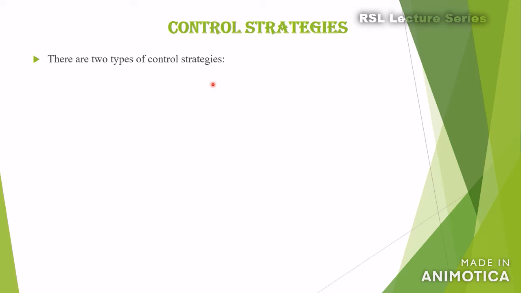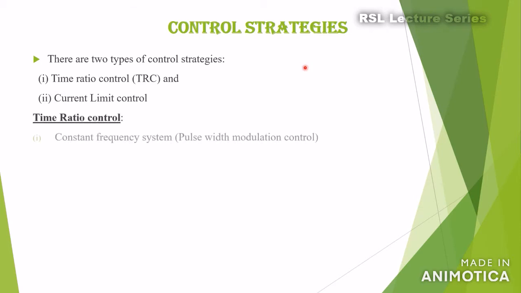In this lecture we'll discuss the control strategies. Control strategies are the methods used for controlling the duty cycle ratio of the chopper. There are two different methods: one is the time ratio control, and the other is the current limit control. Again, time ratio control is divided into two: the constant frequency system and the variable frequency system. The constant frequency system is also called pulse width modulation control, and the variable frequency system is also called frequency modulation control.